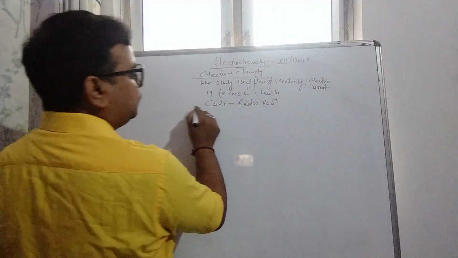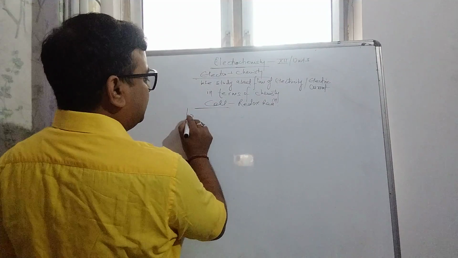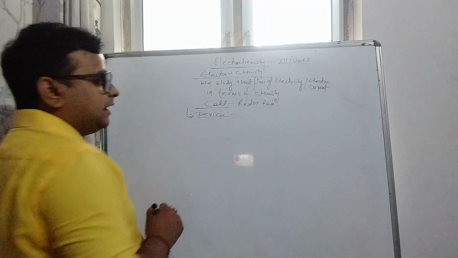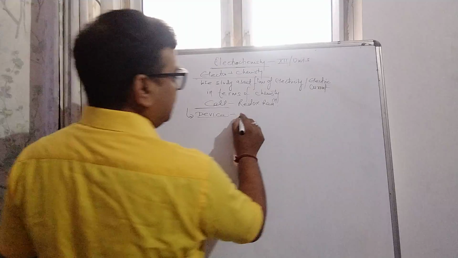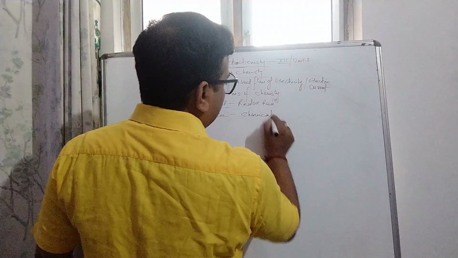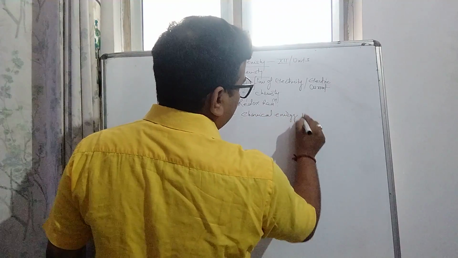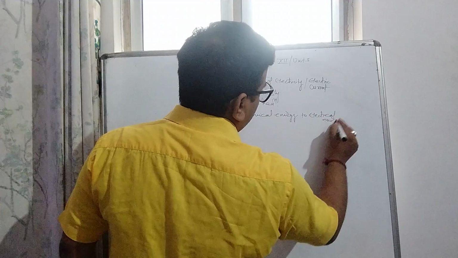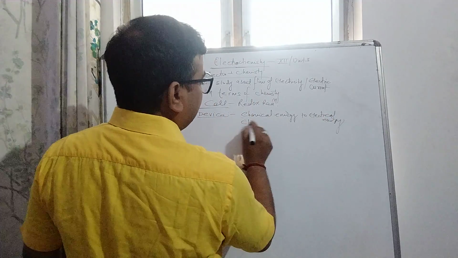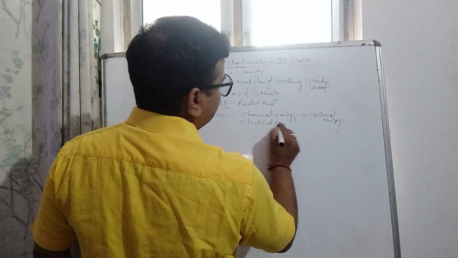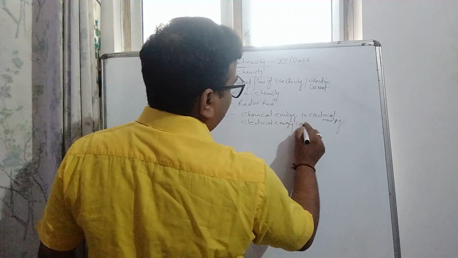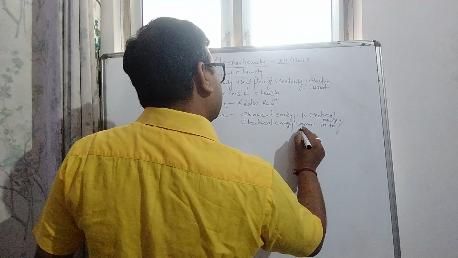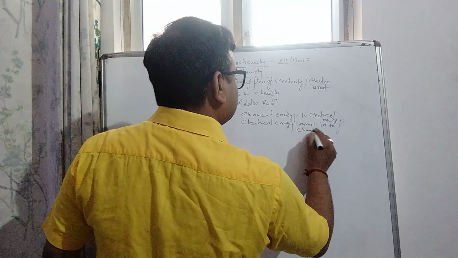First of all, let us discuss what a cell is. Basically, a cell is a device which converts chemical energy into electrical energy, and electrical energy into chemical energy.